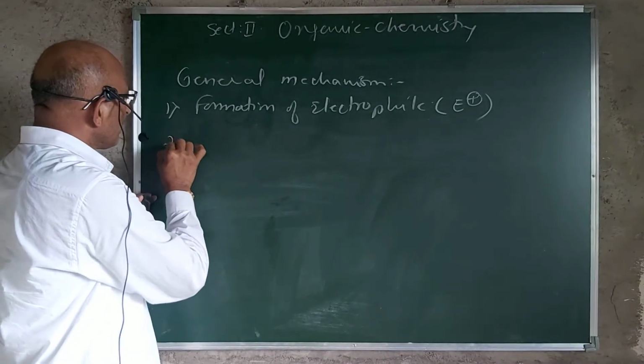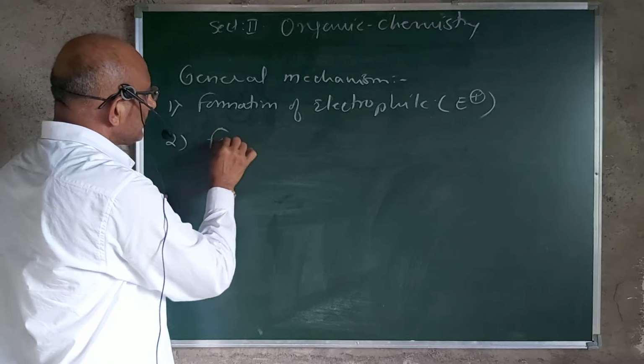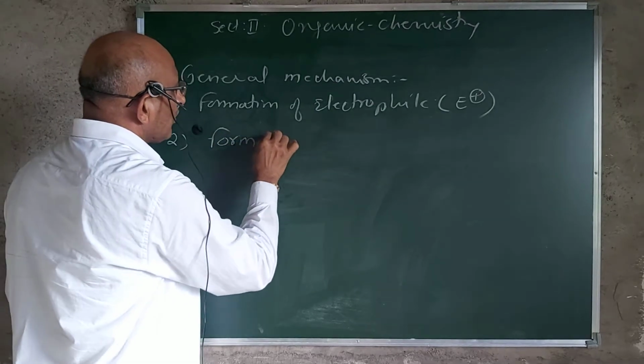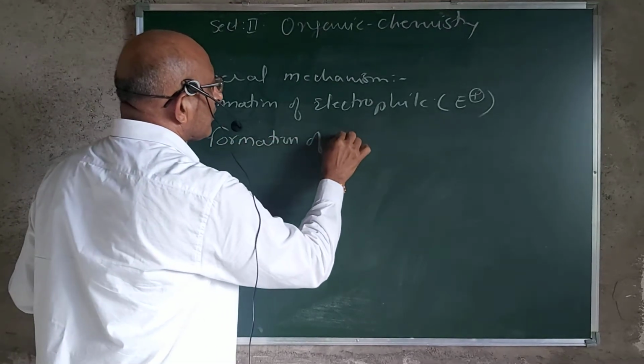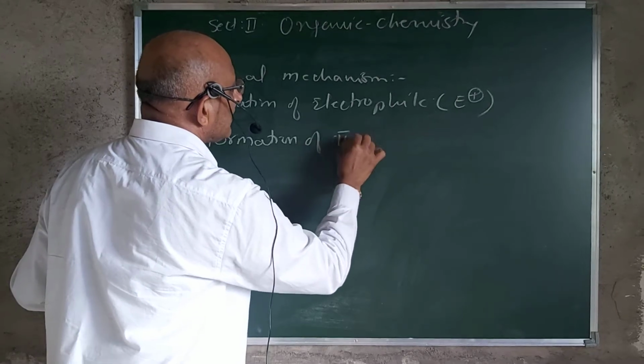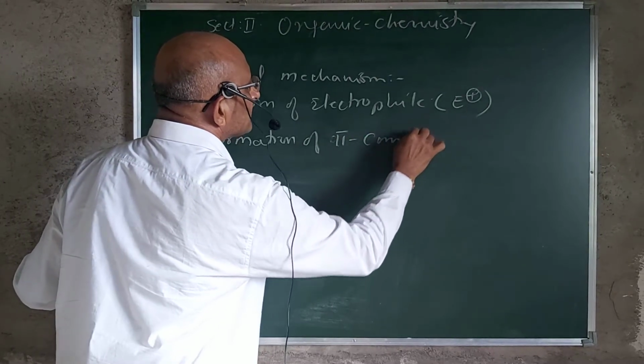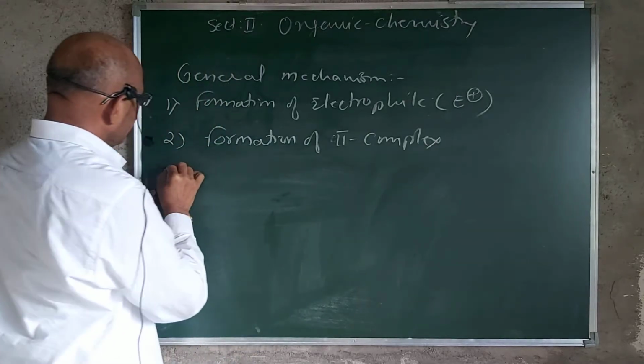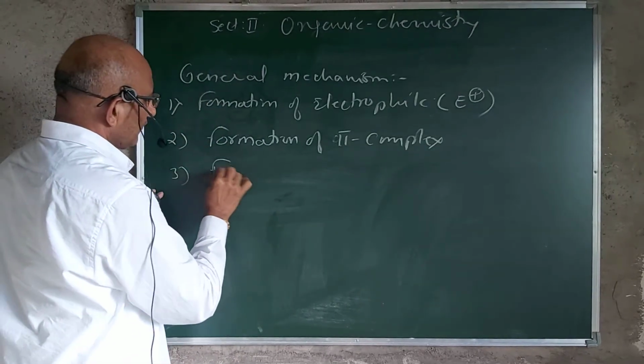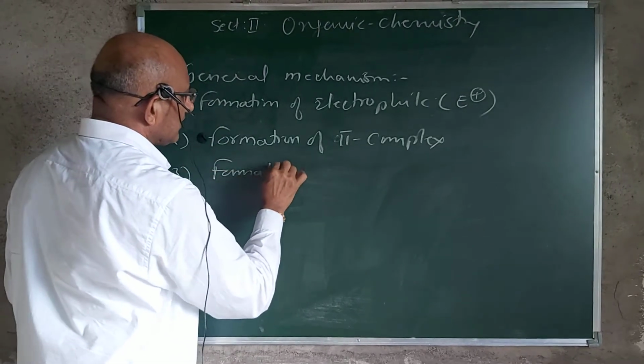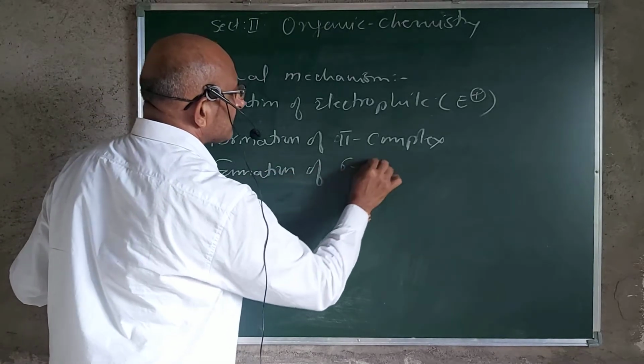This will be the first step, that is the formation of the electrophile. Once the electrophile is formed, the second step will be formation of a pi complex. The third step will be formation of a sigma complex.